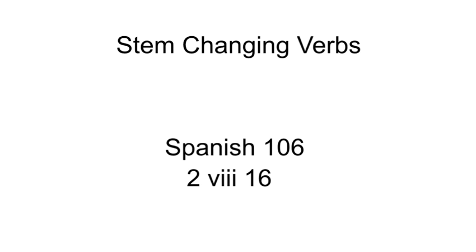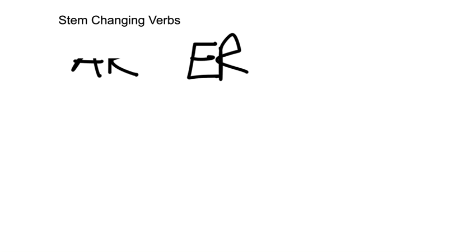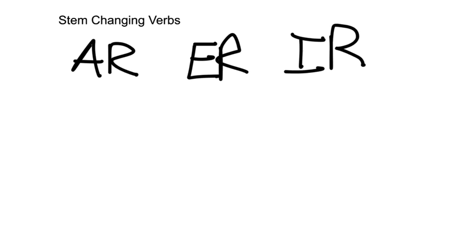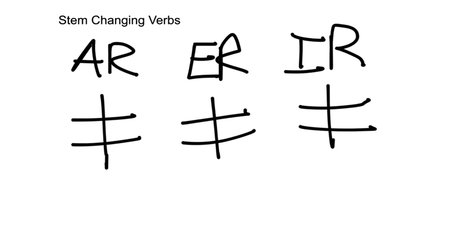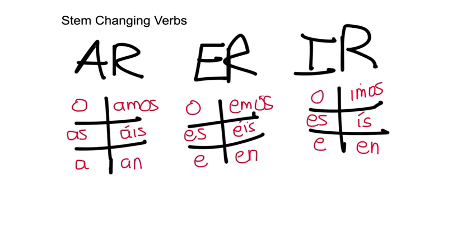In this video, we're going to learn about a special type of verbs in Spanish called stem-changing verbs. So we have seen three types of verbs: AR verbs, ER verbs, and IR verbs, all with their corresponding endings. These are the endings of each of the verbs.